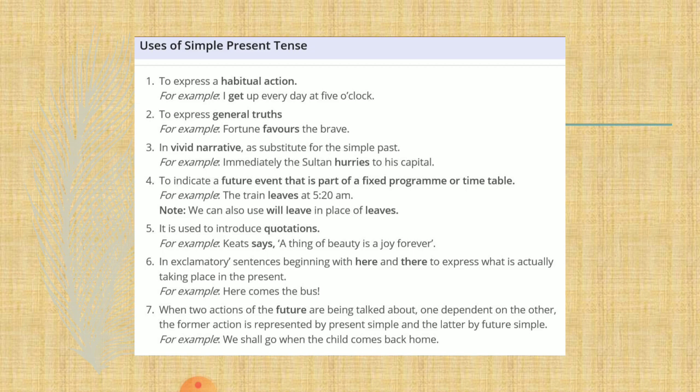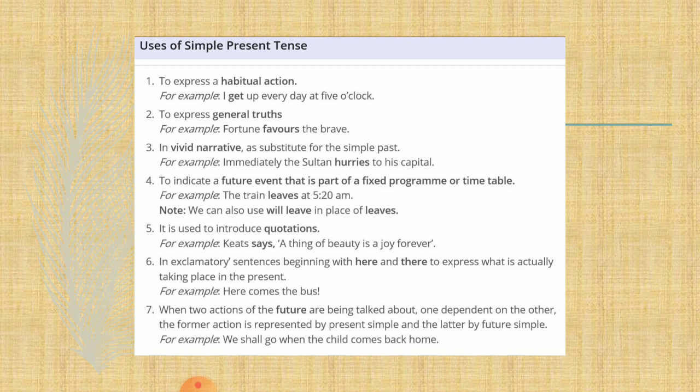Dear students, I must tell you about the progressive tense. There's a category called progressive tense that covers four tenses under it. One is simple present, second is present continuous, third is simple future, and the fourth one is future continuous. In all the four, this rule is there that when we talk about a future fixed program, we can use such tenses. Here we have used the simple present: the train leaves at 5:20 am.